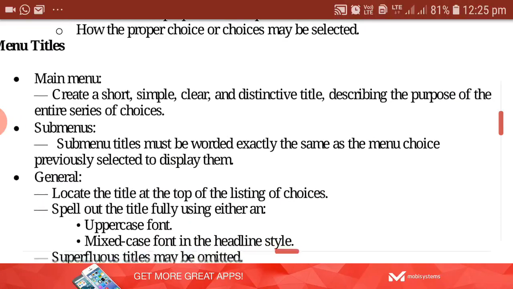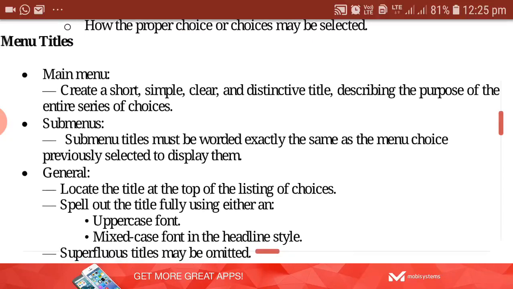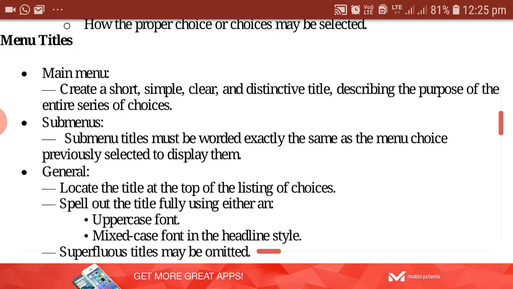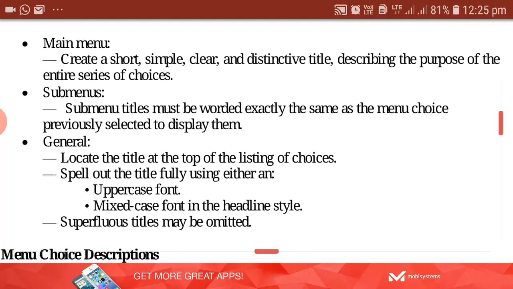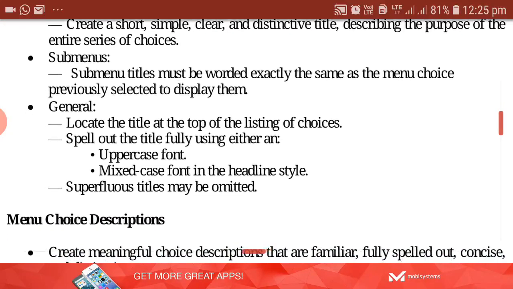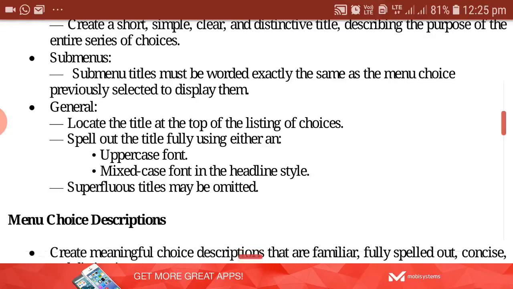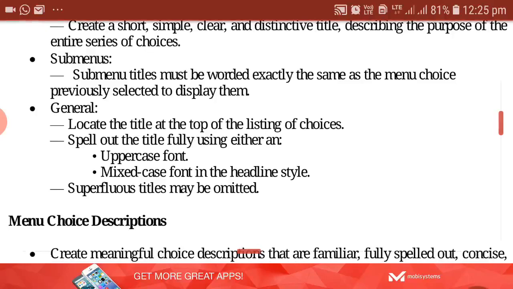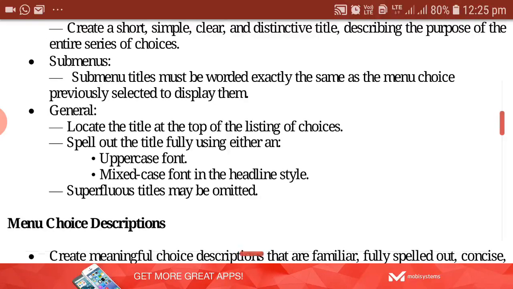A submenu title must also be worded exactly the same way as the menu choice previously selected to display it. Then general: locate the title at the top of the listing of the choices. That means whenever you give the list of choices, for example, consider Edit. Edit is the main menu, so that title should be at the top of the listing of choices. Below Edit we are giving n number of choices like copy, paste. So above all of them the main title should be there.